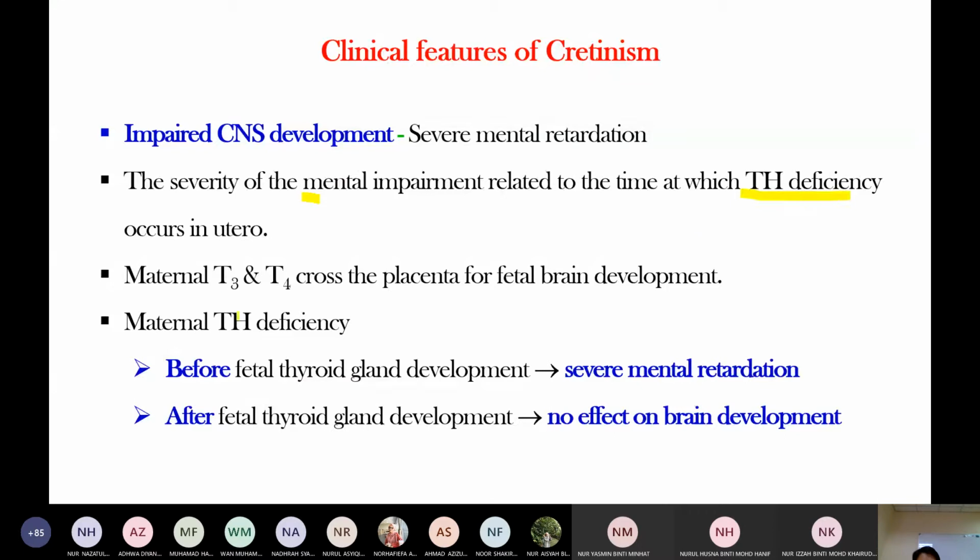Before thyroid gland development, the baby's thyroid gland cannot synthesize its own thyroid hormone.